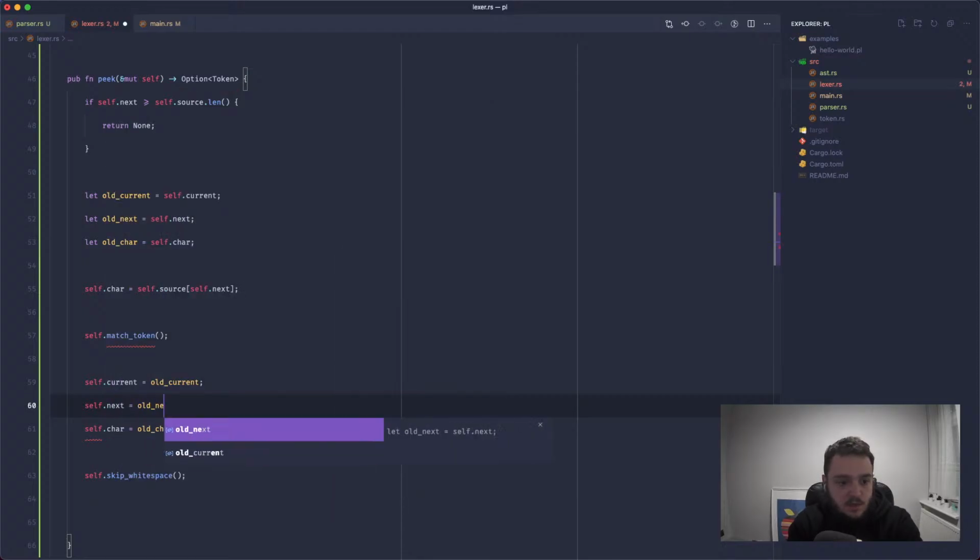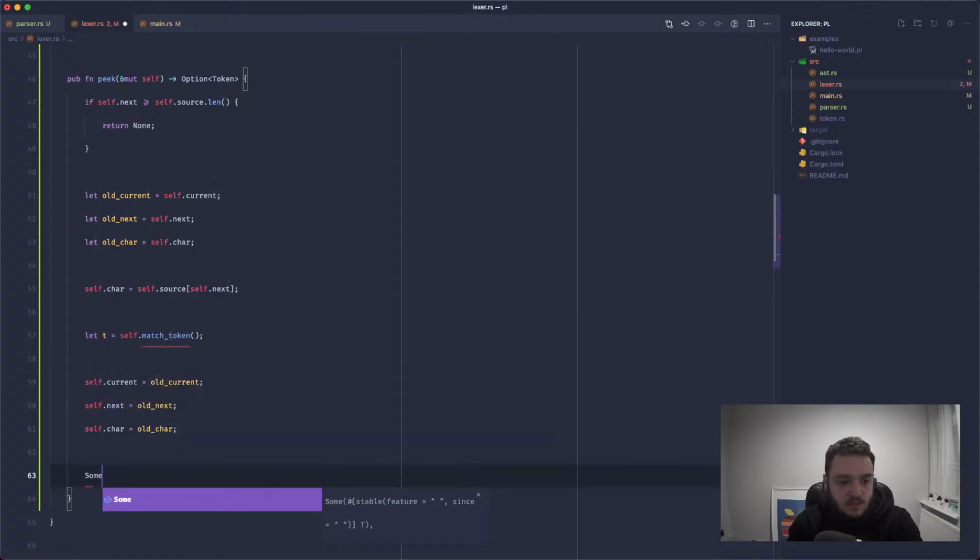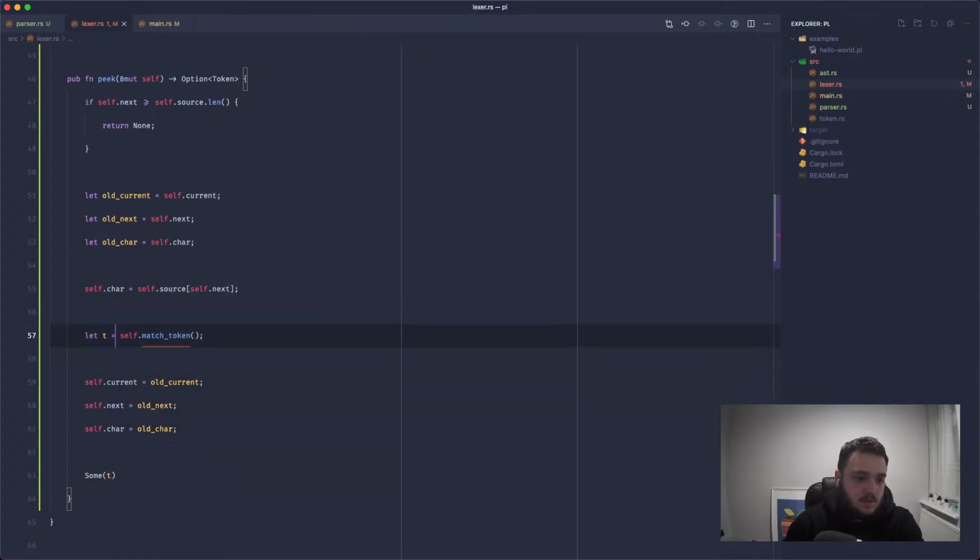Self.next equals old next. The match token is going to do all the white space handling, and we'll say let t equal this, and we'll return some t. Let's call this token just to be super clear about what's what.